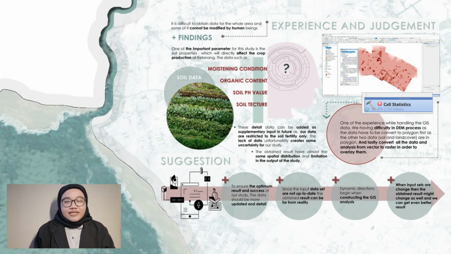Another experience while handling the GIS data, we had difficulty in DM, and as we went through trial and error a few times, we managed to find the solution. Lastly, our suggestion to ensure the optimal result and success of our study is that the data should be more updated and detailed. Since the input dataset is not up to date, the obtained result can be far from reality. Dynamic variation begins when constructing the GIS analysis. When the input sets are changed, the obtained result might change as well and we can get an even better result. But overall, GIS does help us a lot in our study and findings as landscape architects.